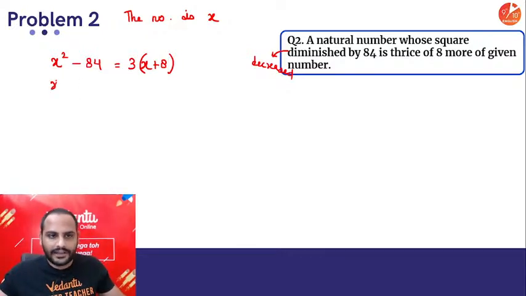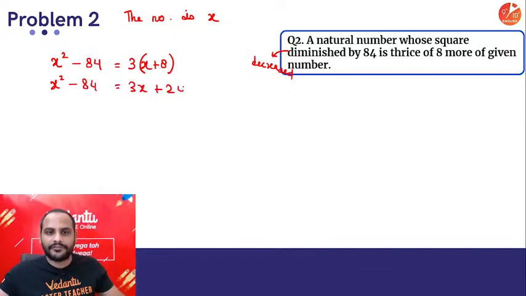So now you have got x square minus 84 is equal to 3x plus 24. Shift everything over there. You'll get x square minus 3x and here minus 24 minus 84, which is minus 108, equal to 0.